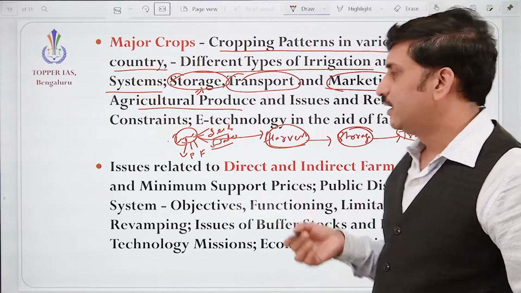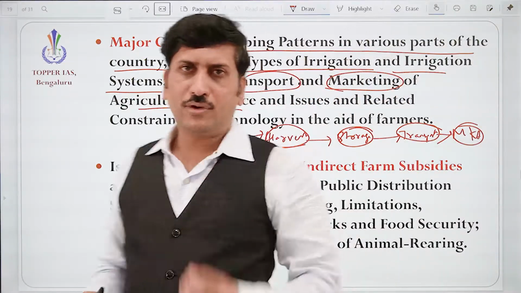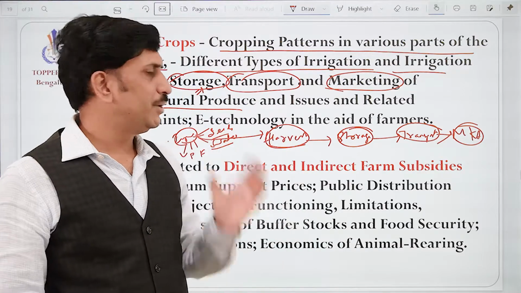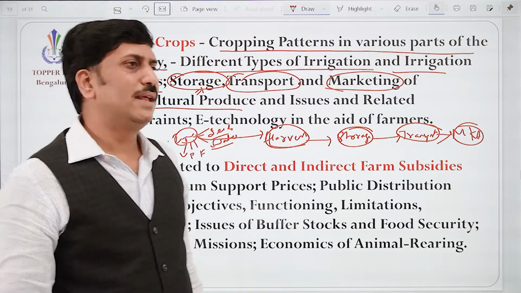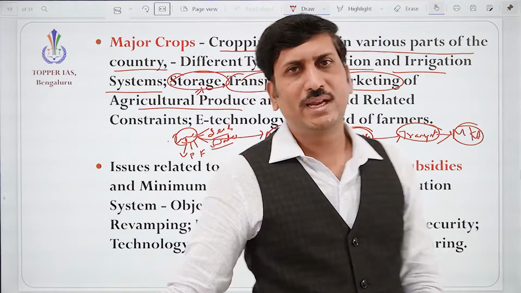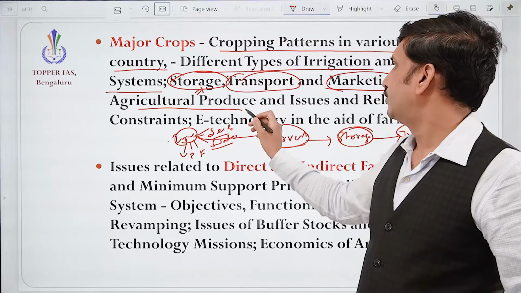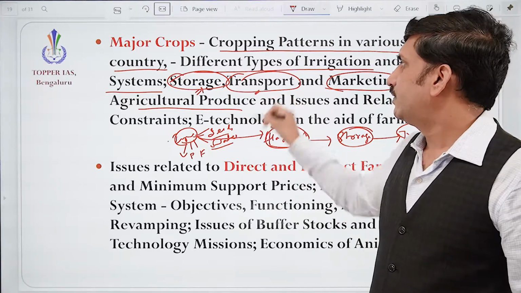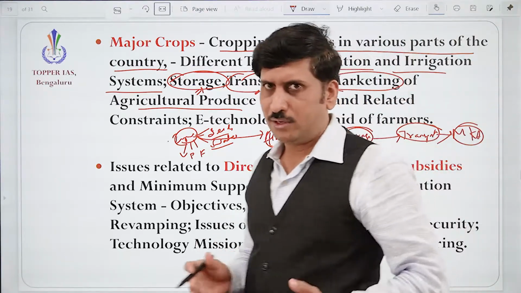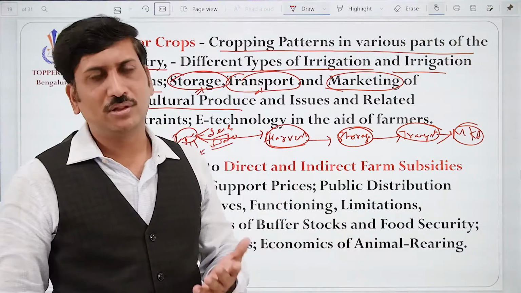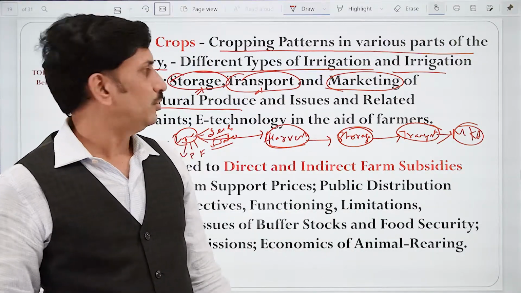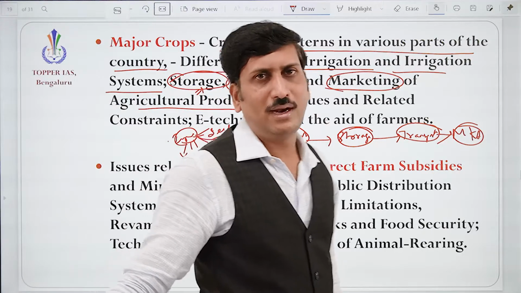As I said, definitely the farmer needs to be empowered. He needs to be given the option to sell anywhere in India where he gets a better price. Correct? Marketing of agricultural produce and transport. Yes, the farmer is able to get a better price in Madhya Pradesh. How to send to Madhya Pradesh? So a better transportation facility should be there, right?